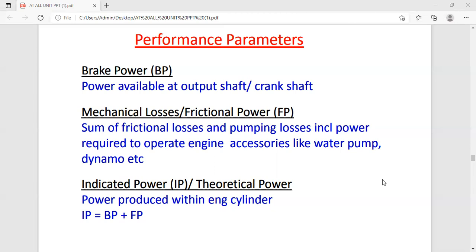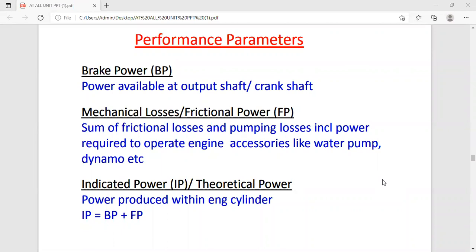Now we know that the heat supplied is used for various purposes. First, the most useful part of the engine is to develop the brake power. So heat is converted into useful work, that is brake power.